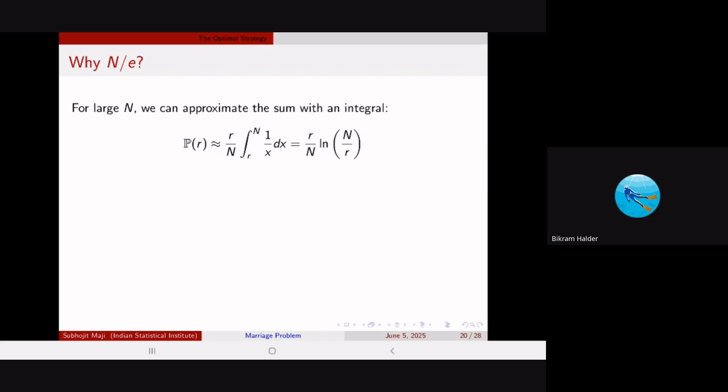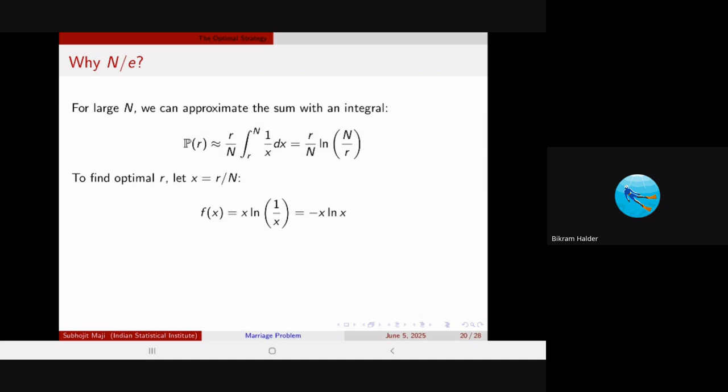So you get the PR to be equal to R by N times the integral from R to N of 1 by X dx. So 1 by X dx is basically ln of X, and with the limits R and N, that would come out to be ln of N by R, right?